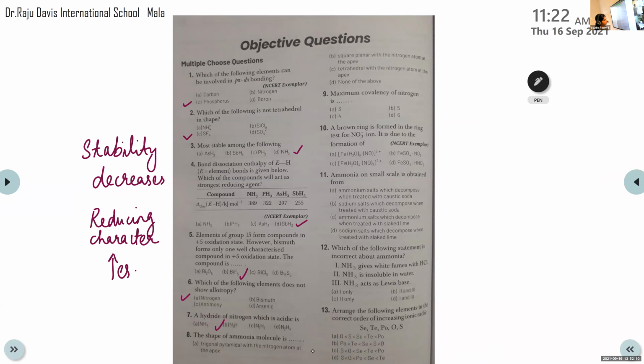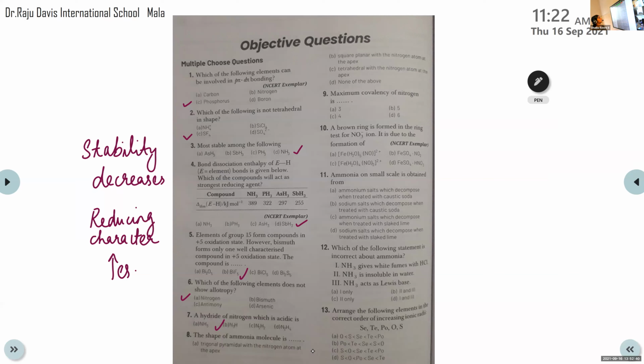Then the eighth question. Sharon, can you read the eighth question? The shape of the ammonia molecule is? Option A, trigonal pyramidal with the nitrogen atom at the apex.